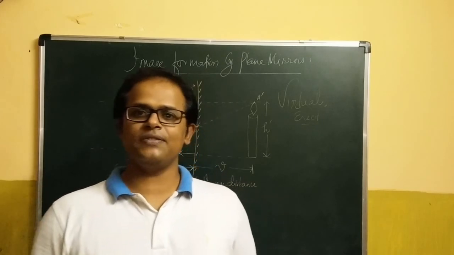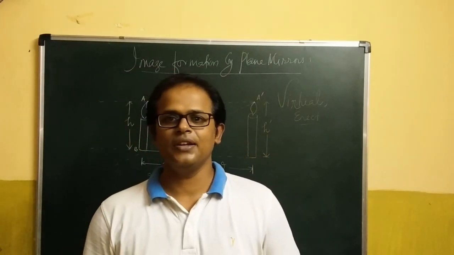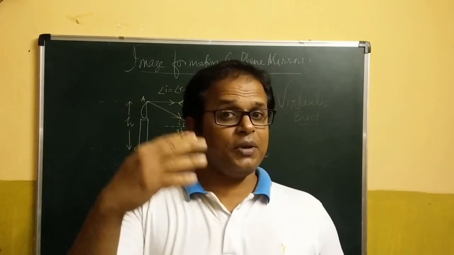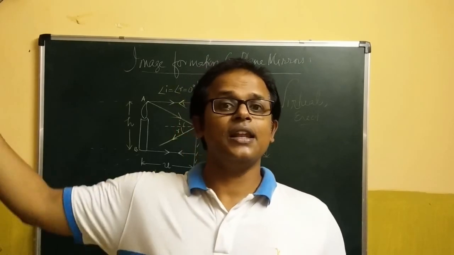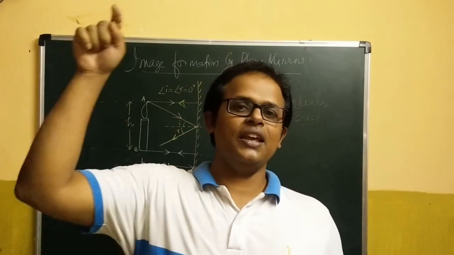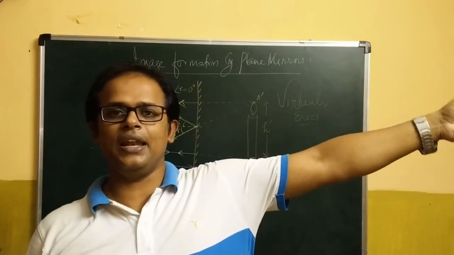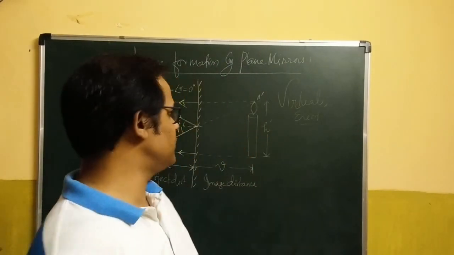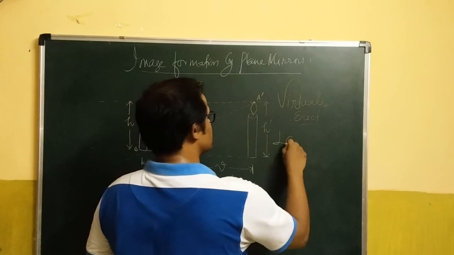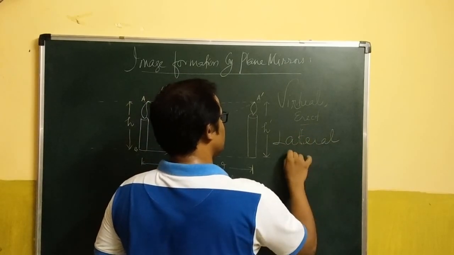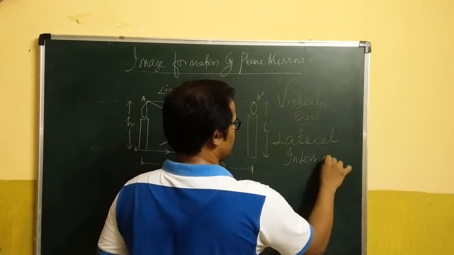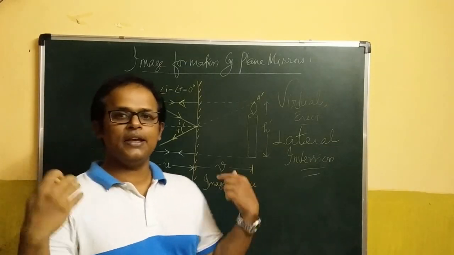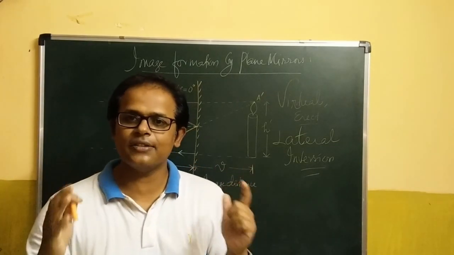And the fourth property is a very interesting one. You and I have done it n number of times standing in front of a mirror. Just raise your right hand. What do you see in the mirror? You will find that in the mirror the image seems to be raising its left hand. If I'm raising my right in real, in the mirror it is left. If I'm raising my left, in the mirror it is the right hand. It means the sides have actually interchanged or reversed. That reversal is called lateral inversion. Let me write it properly. Lateral inversion. So the images are always sideways inverted, laterally inverted.